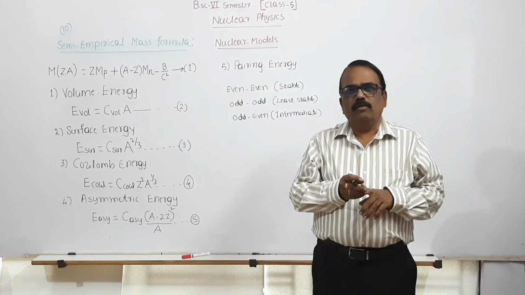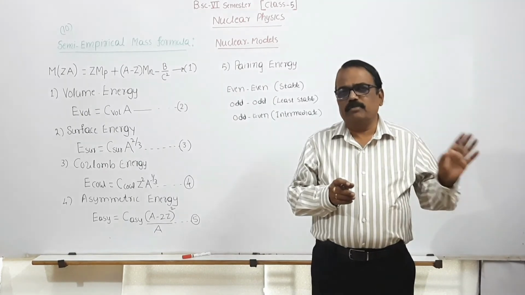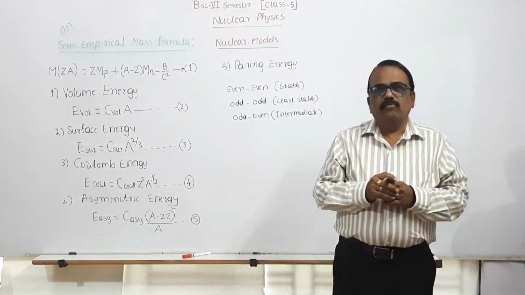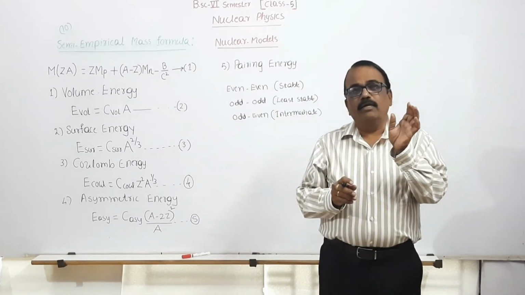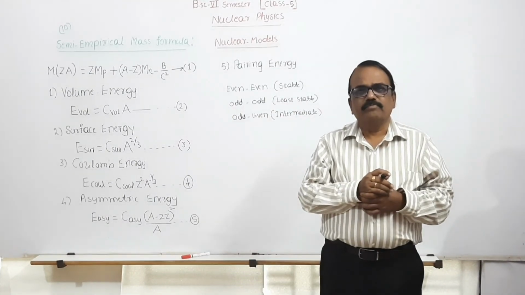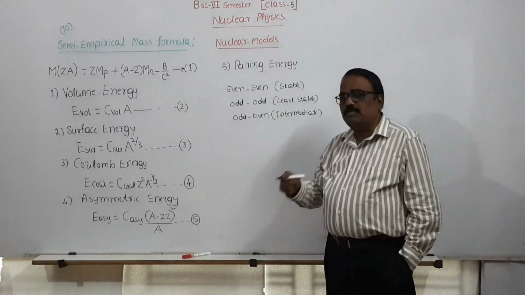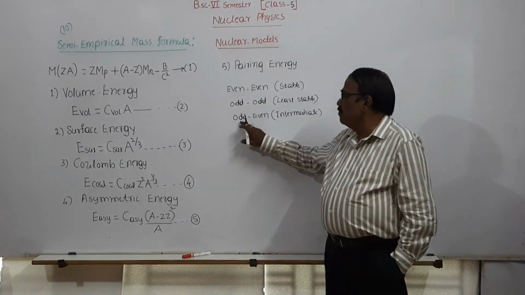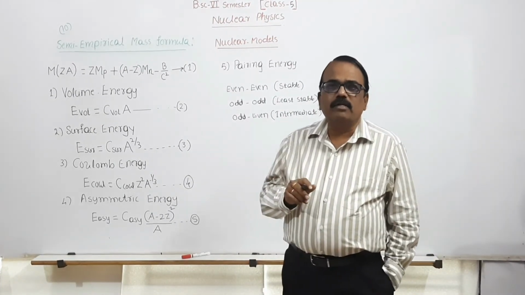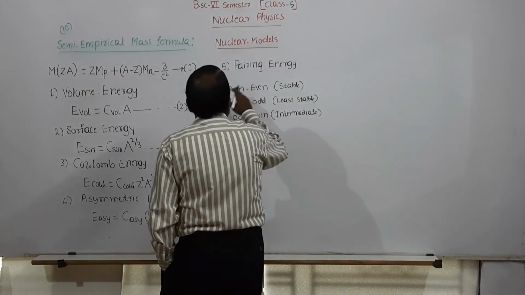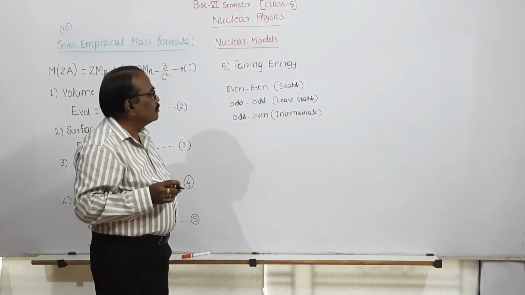Which one is most stable? If an even number of protons and an even number of neutrons are present in the nucleus. And which one is least stable? If an odd number of protons and an odd number of neutrons are present, it is least stable. And if odd and even are present, it is called intermediate stable. This effect is known as the pairing effect.